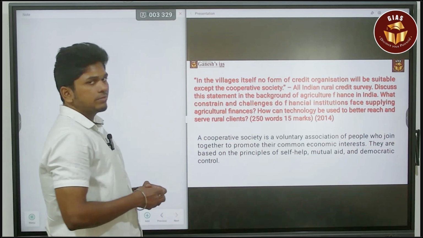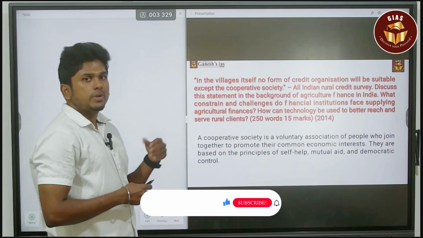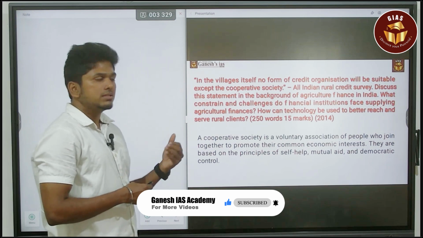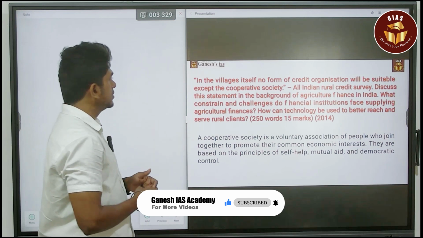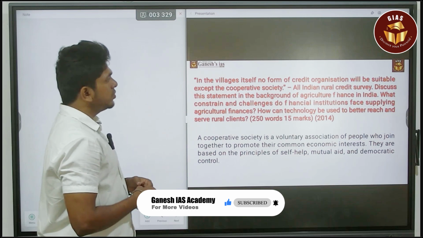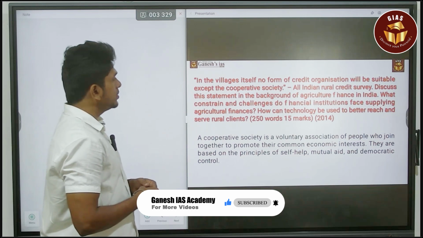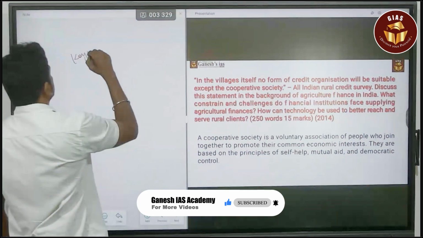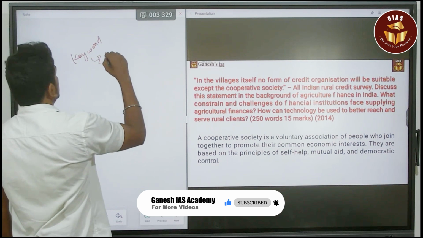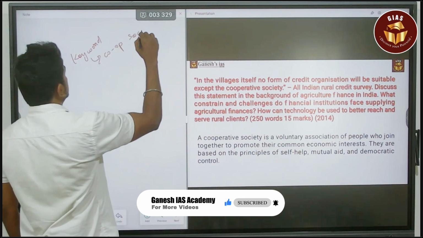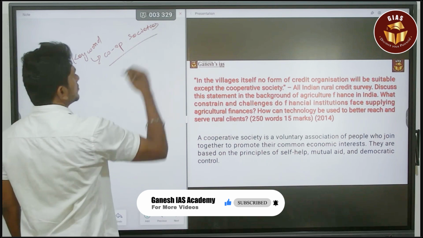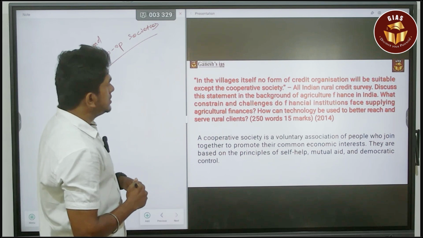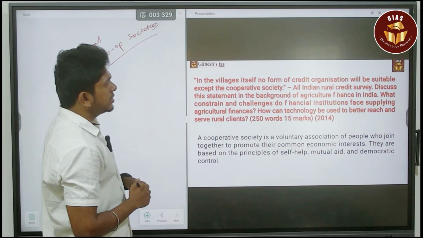The question itself is big, but it is giving the subheadings to you. So it is easy to give the subheadings for your answer. In that sense, you have to use that question first. In the villages itself, no form of credit organizations will be suitable except the cooperative society. So the keyword here is cooperative societies. Next, it is the report of the All India Rural Credit Survey. Discuss this statement in the background of the agriculture finance in India.